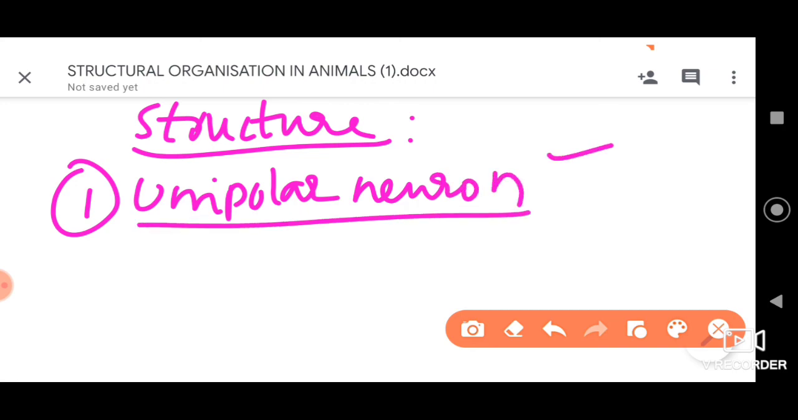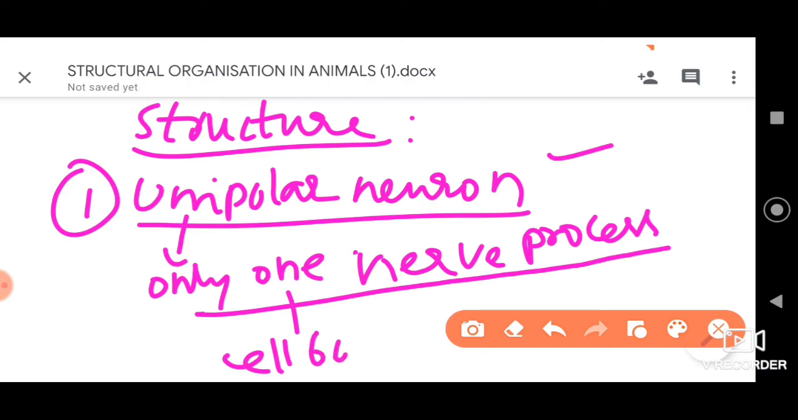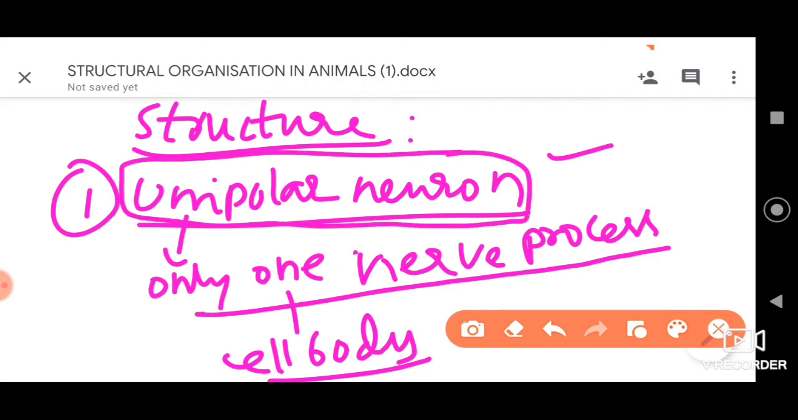See, here unipolar neurons are the ones where only one nerve process can be seen arising from the cell body. Very important point: only one nerve process, either the axon or dendrite, will arise, not both. Generally, for example, if an axon is present, there will be no dendrites, right? If that is the case, we call that a unipolar neuron.